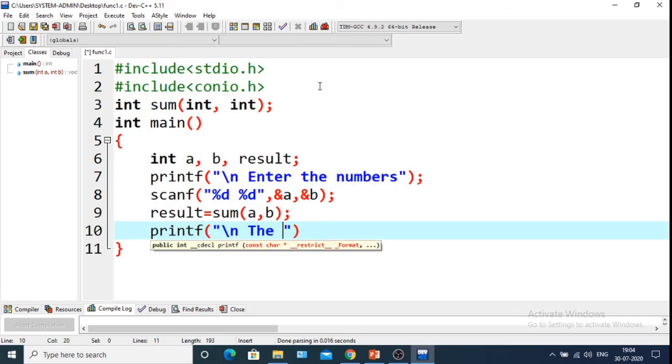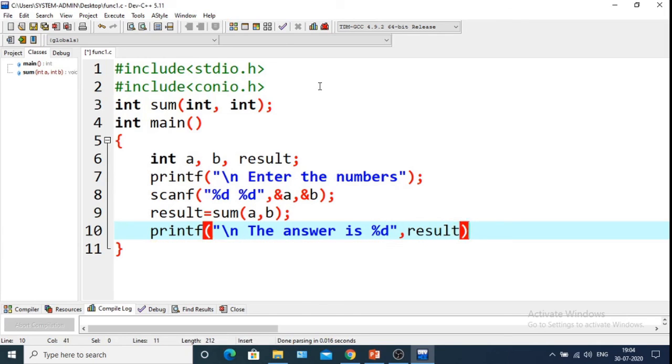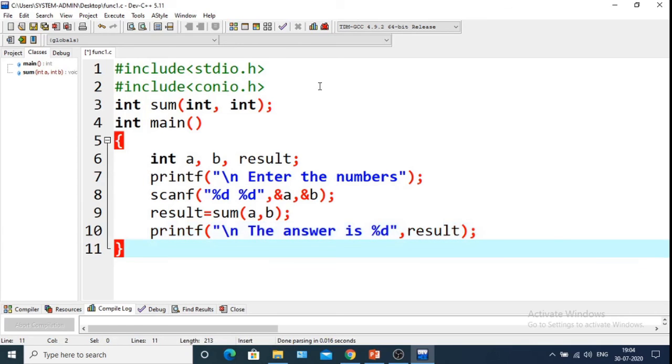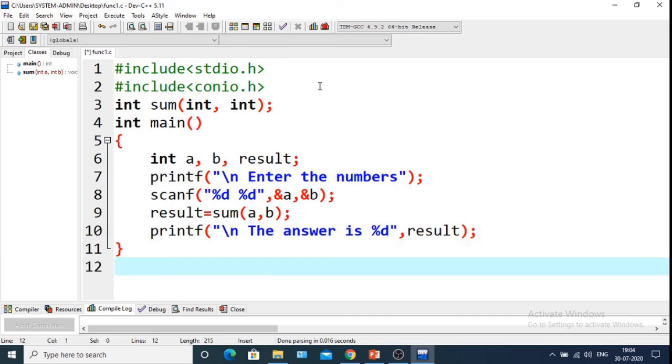So printf slash n, the answer is percentage d comma result. Now our main function has been completed.